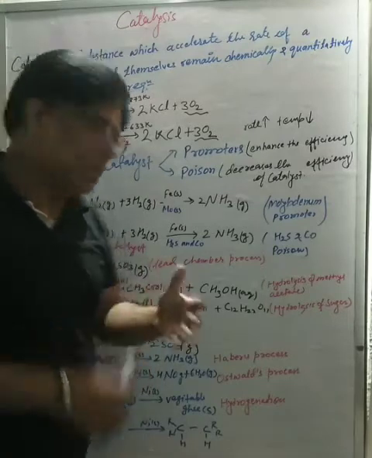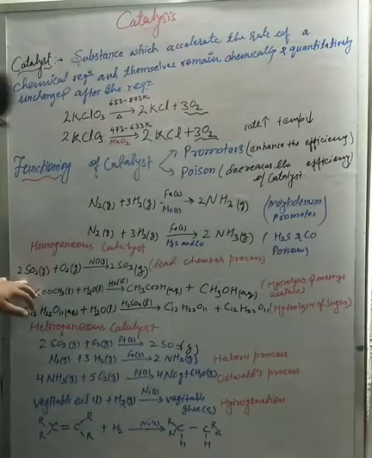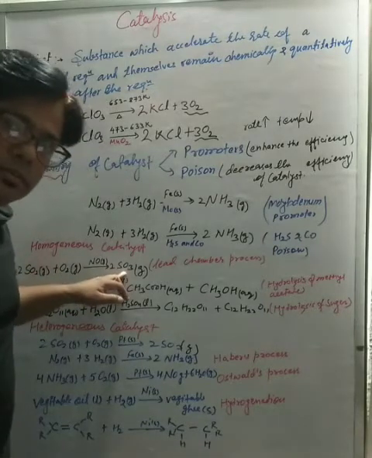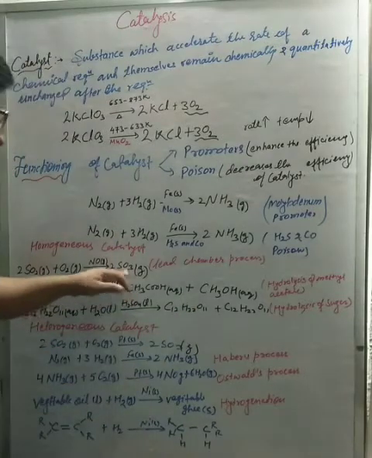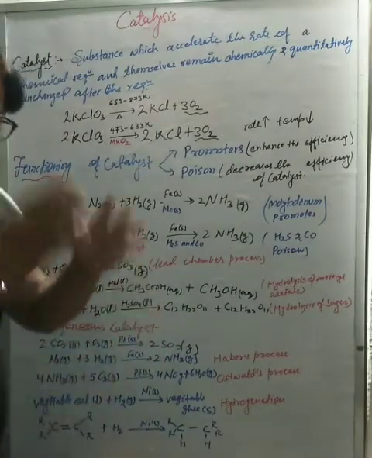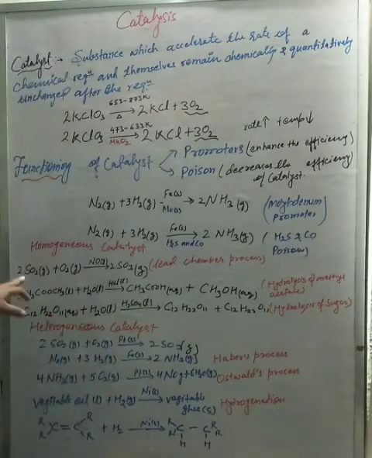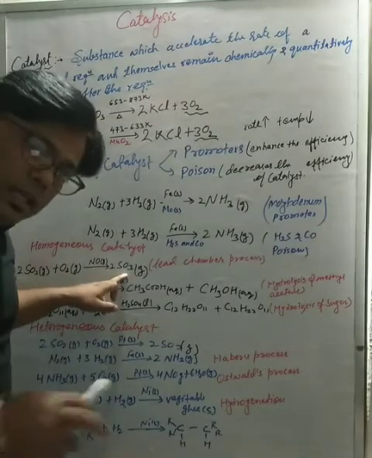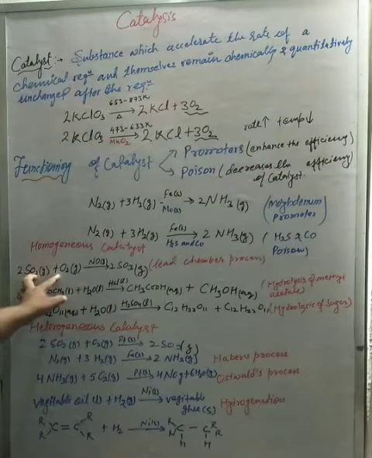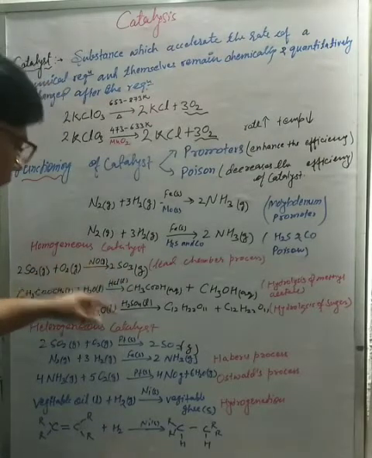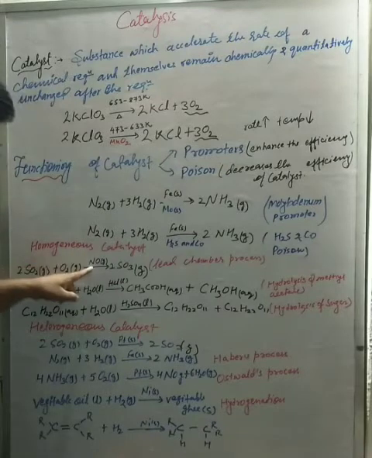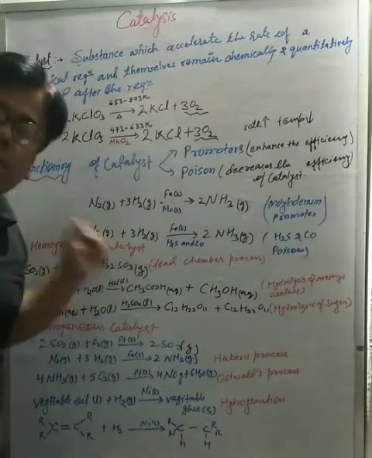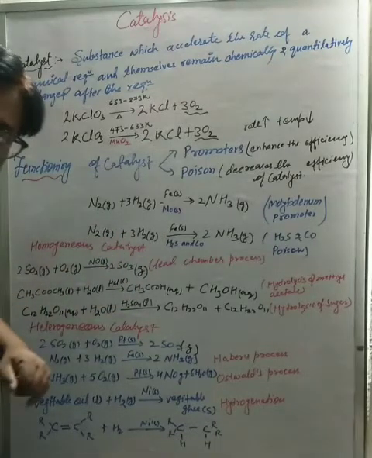Example of our homogeneous catalysis is SO2, sulfur dioxide. When sulfur dioxide reacts with oxygen, it gives sulfur trioxide. That is also called the lead chamber process, because there is a lead chamber in which the process happens. Here SO2 is in gaseous state, O2 is in gaseous state, SO3 is in gaseous state, and the catalyst used is in gaseous state. Reactant, product and catalyst, all three are in the same state. That's why it is homogeneous catalysis.